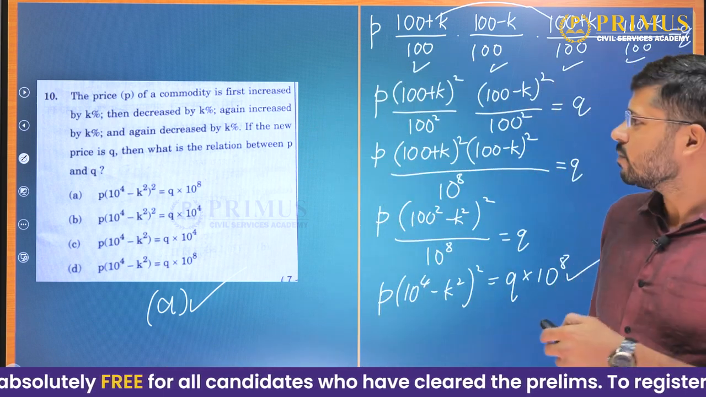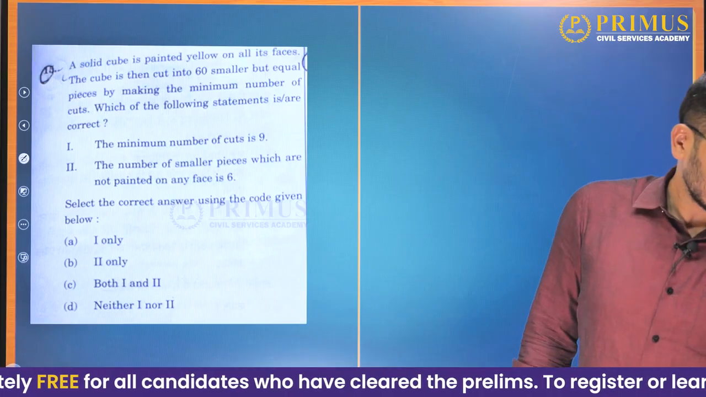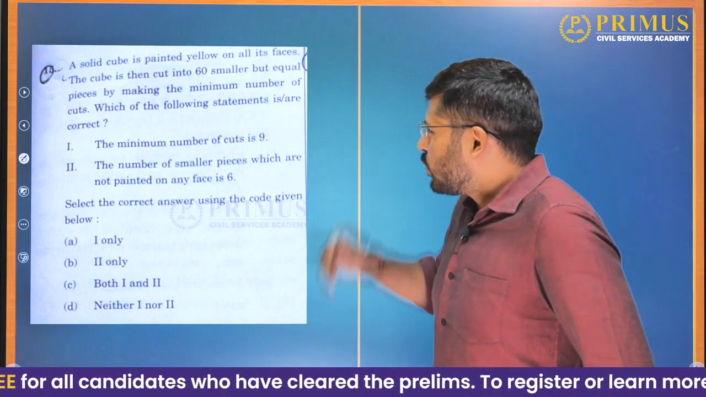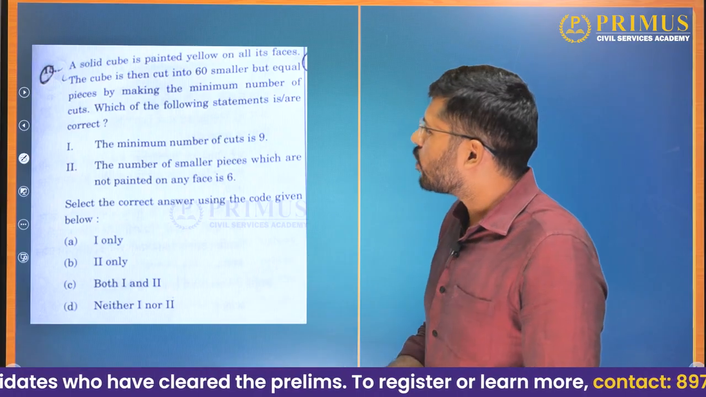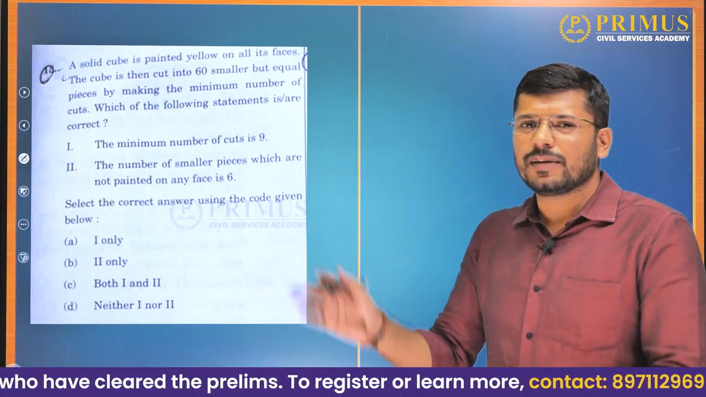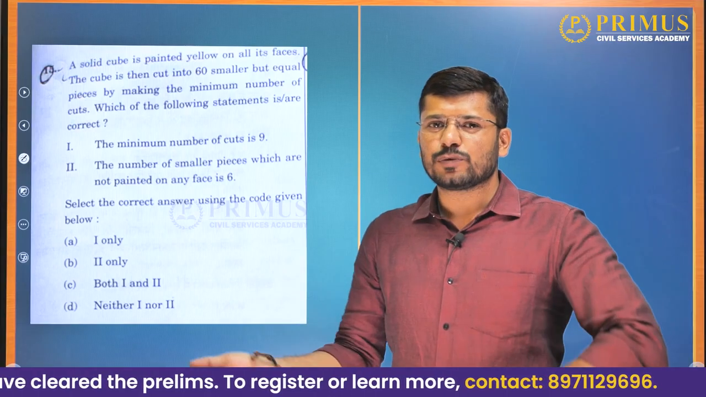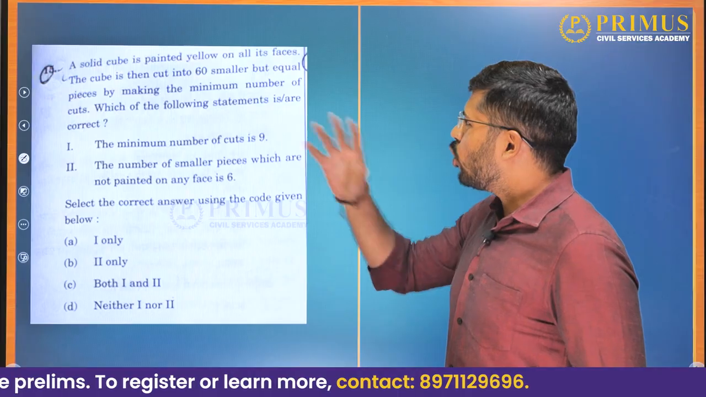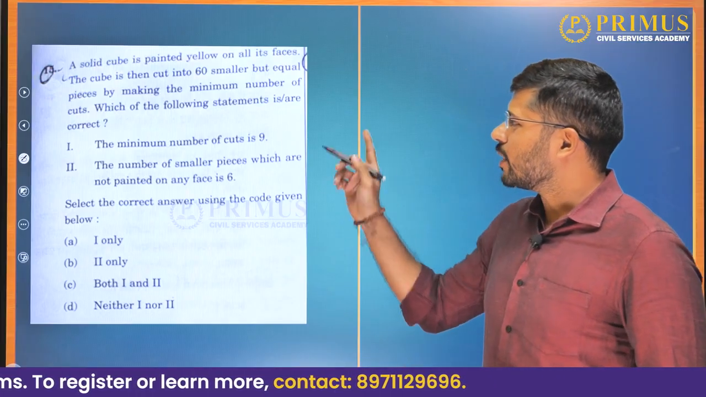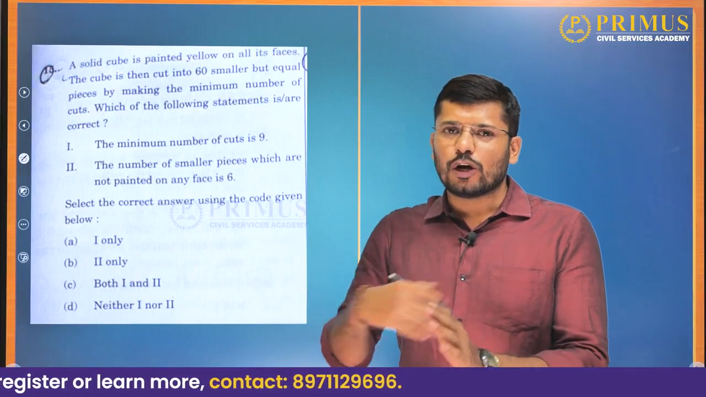This question is actually a question of reasoning. It has been wrongly given here. In CSAT it is hard to distinguish between maths and reasoning. A solid cube is painted yellow on all its faces. There is a cube. It has been painted yellow on all its sides.